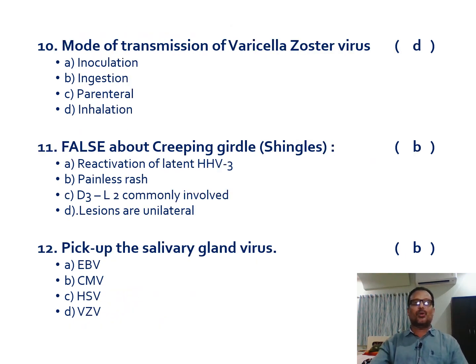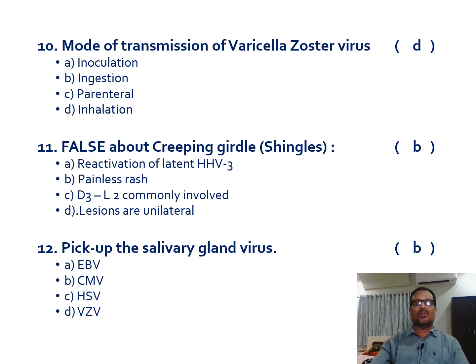And 10th one is mode of transmission of varicella zoster virus. Option A is inoculation, B is ingestion, C is parenteral route, and D is inhalation. Remember, herpes simplex virus 1 and 2 can get transmitted by means of inoculation through skin abrasions or openings in the skin, and also from mucosal breaches.